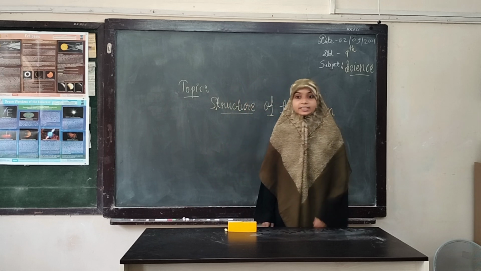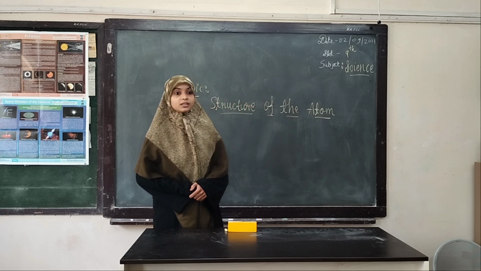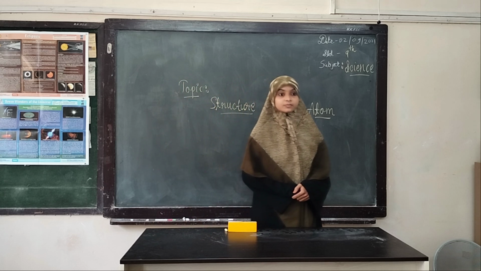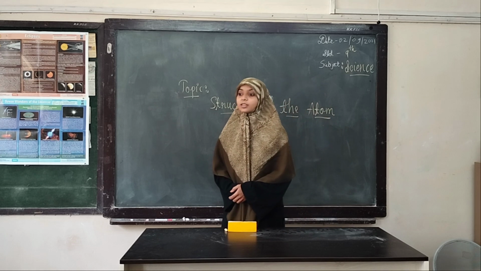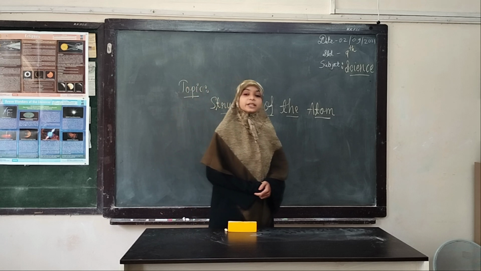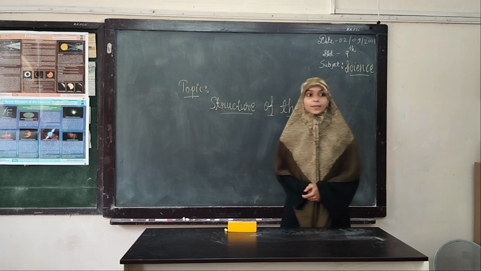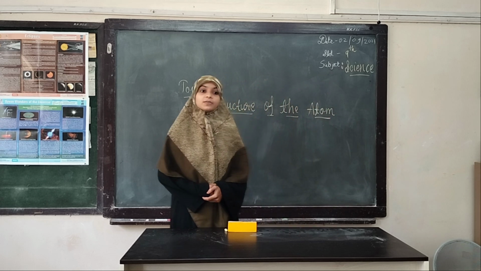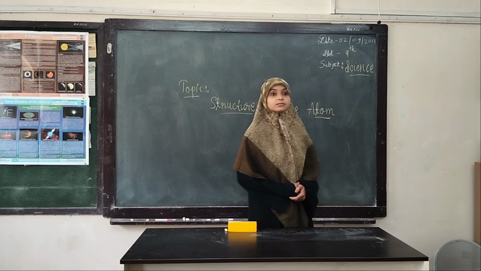How can we calculate the mass of an atom? Number of neutrons plus number of protons. What is the formula to find the number of electrons present in the given atom? 2n square is the formula. How many electrons are present in the first shell? In first shell, 2 electrons are present.